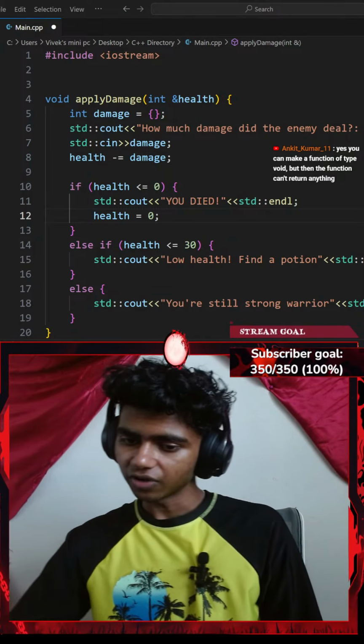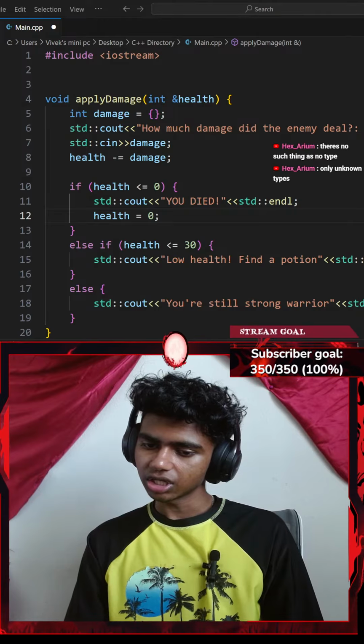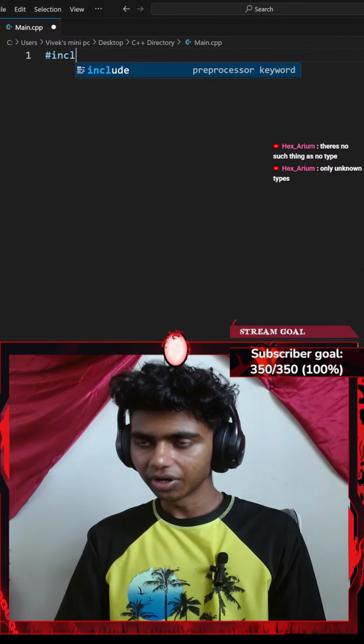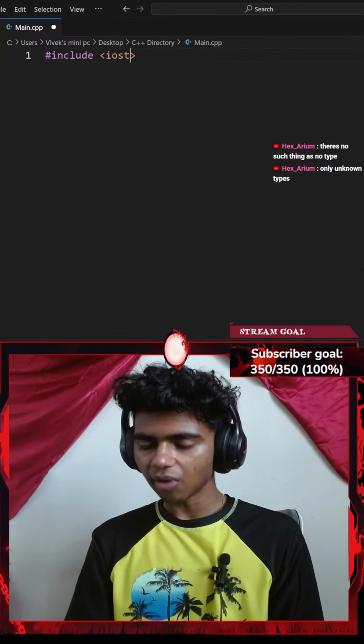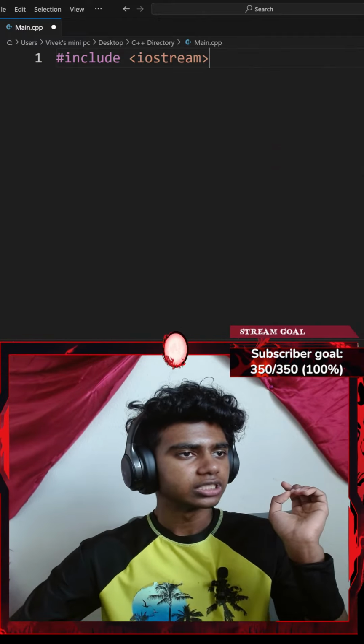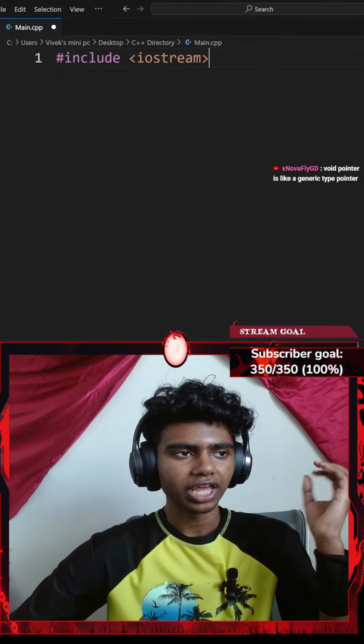Okay, yes, you can make a function type void, but the function can't return anything. There's no such thing as no type. So let me start off by deleting everything and including a pair of angle brackets. I want to include iostream. Okay, next up, it says you're building a mini battle simulator between a hero and an enemy.